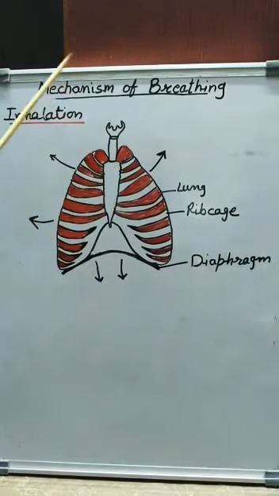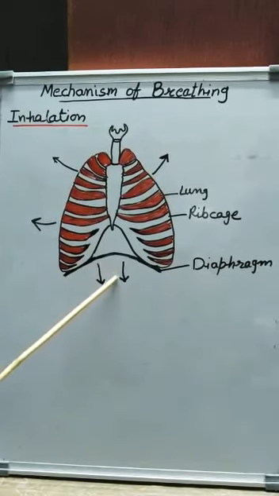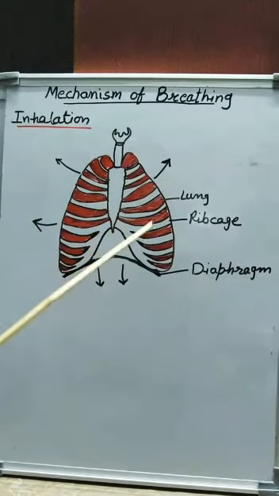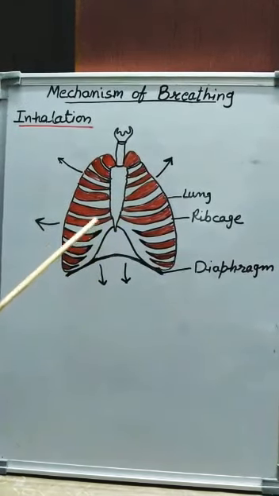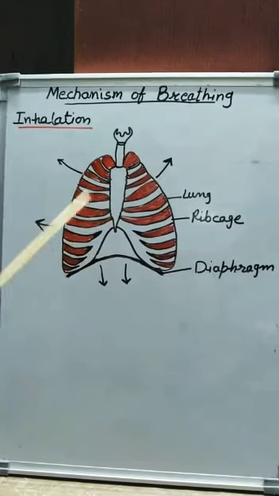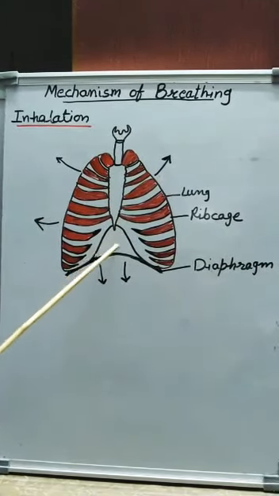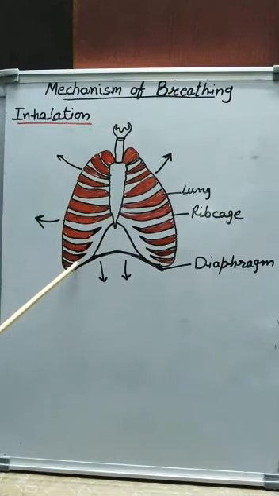Mechanism of breathing. Inhalation. During inhalation, the diaphragm moves downwards and the rib cage moves outwards. Because of this, the volume inside the rib cage increases, and as volume increases, pressure decreases inside the lungs. Due to this, air from the outside enters into the lungs.